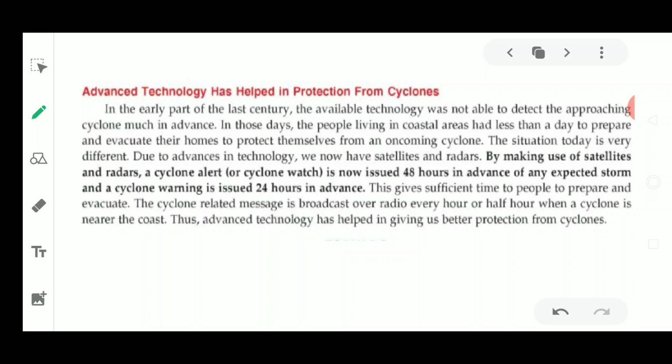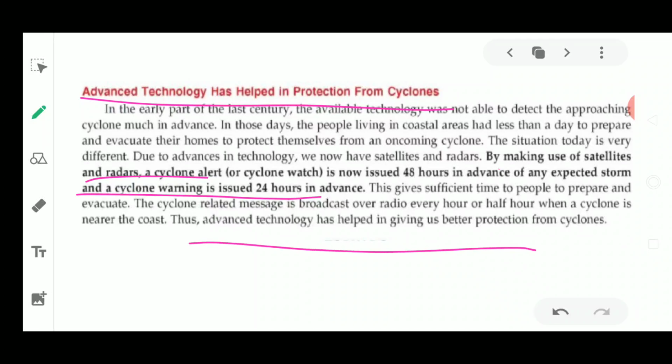Next, there are also technologies which are going to help you for protection. These technologies are very helpful in giving protection from cyclones. There are satellites and radars which we now have, and with the help of these radars the cyclone alerts are being made. The alert is issued 48 hours in advance, and sometimes 24 hours in advance. Satellites are watching continuously whether a cyclone is arising, and if it is, it alerts the people. So advanced technologies have helped a lot for better protection from cyclones.